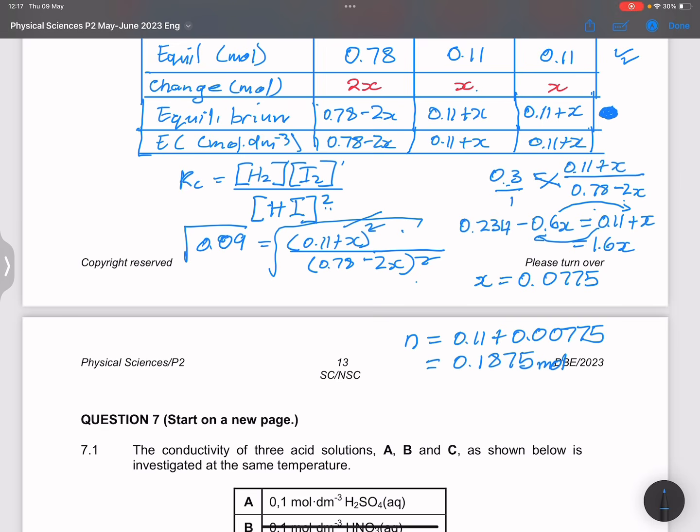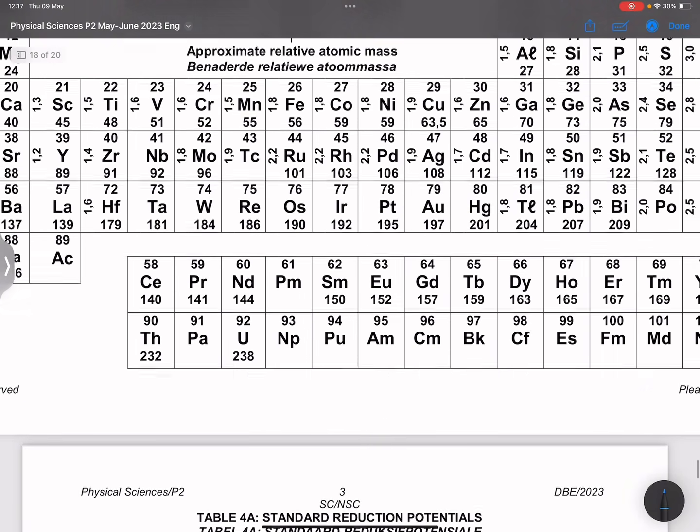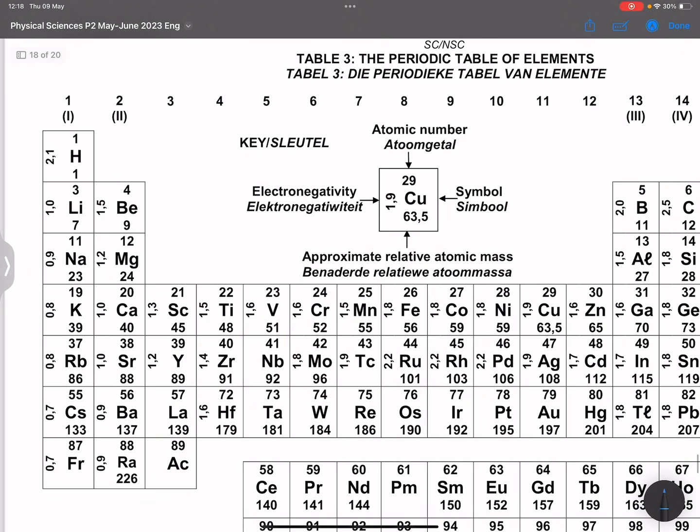Now to get the mass, I am going to say mass is number of moles multiplied by the molar mass. So this will be 0.1875 multiplied by the molar mass of hydrogen iodide. Let's quickly go and check our periodic table. What's the molar mass for iodine? There we go, it's 127. And for hydrogen, we know it is always going to be 1.